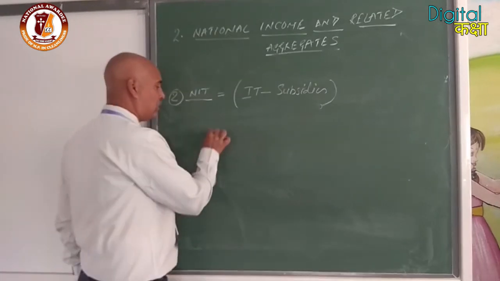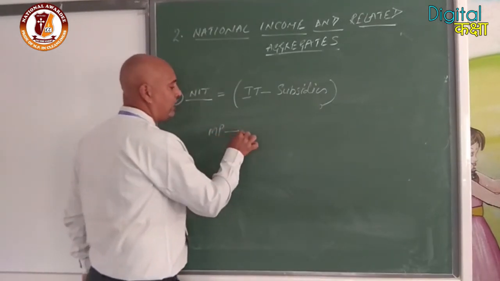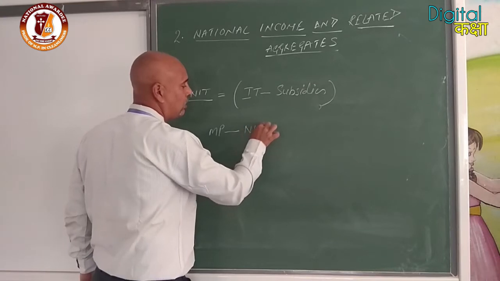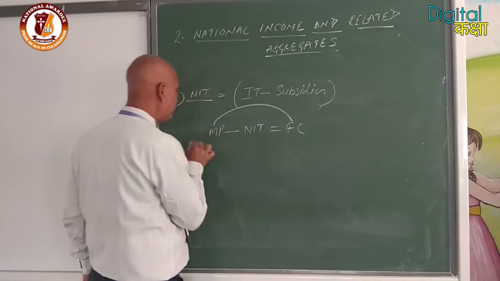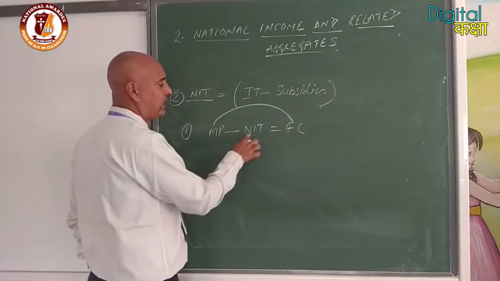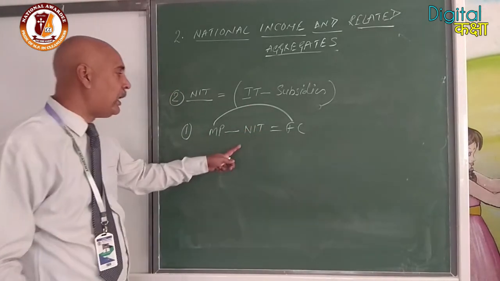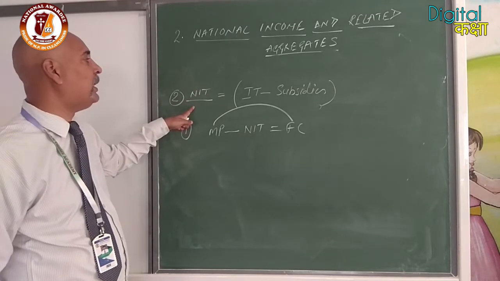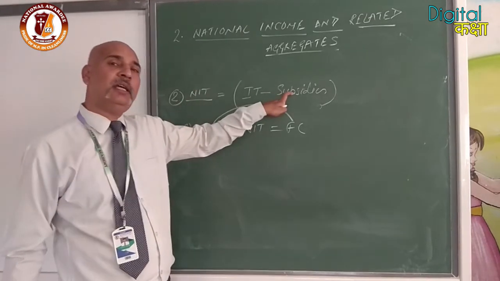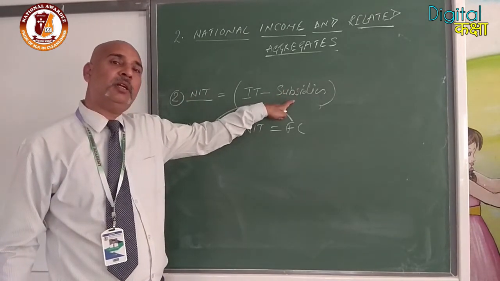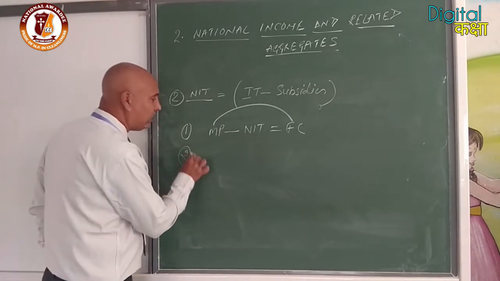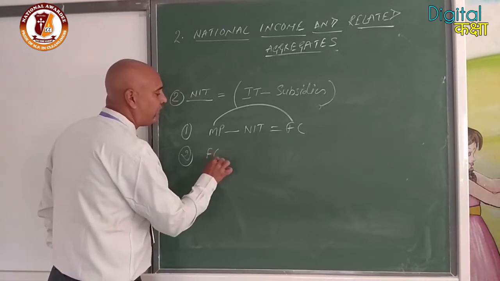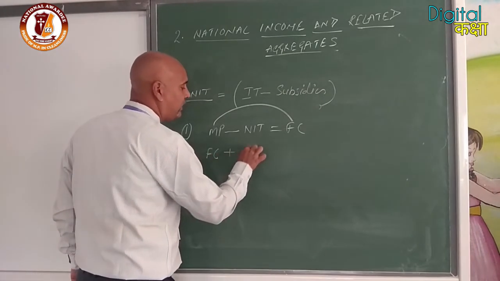So what is the use of the NIT? NIT is used to convert GDP or national income from market price to factor cost, and from factor cost to market price. If we have to convert from market price to factor cost, it will be subtracted. If we have to convert from factor cost to market price, it will be added. Clear? Now the last term of the topic is